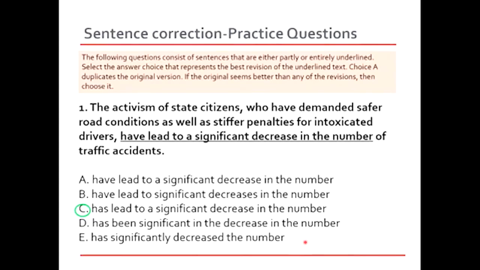And I've also told you to look for commas when you find them in a sentence. Some of the clauses are separated with commas. That means that there might be extra information which is represented in the non-restrictive clauses within the commas. So the right answer is option C, has led to a significant decrease in the number, and we have found a number of reasons to justify this as the right answer. Let's go to the next question.